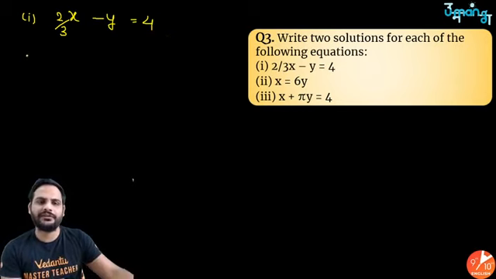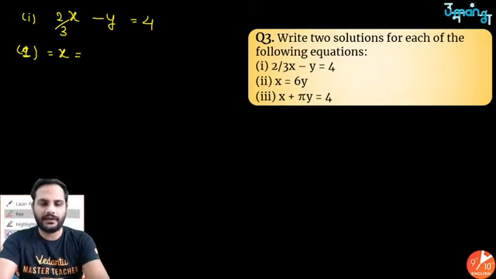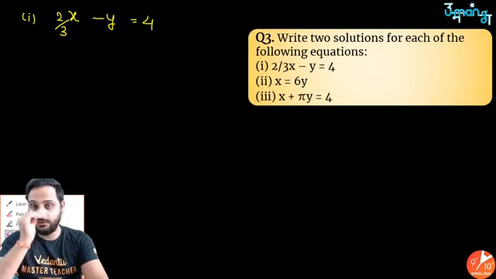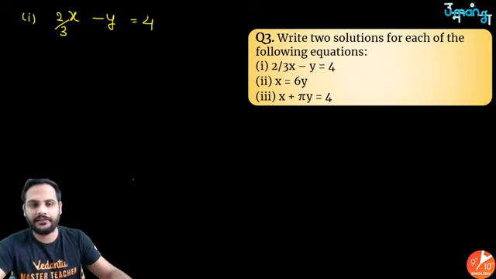Chalo. First solution, I can say, sir, let us take x is equal to 3. Any value I can pick, I can pick any value I want. So I am picking x is equal to 3. You must understand why I am picking x is equal to 3, because I know x is multiplied with 2 by 3. So if I multiply with 3, that 2 by 3 will be gone and I will get a good answer. As simple as that.